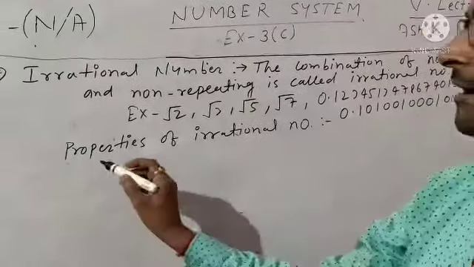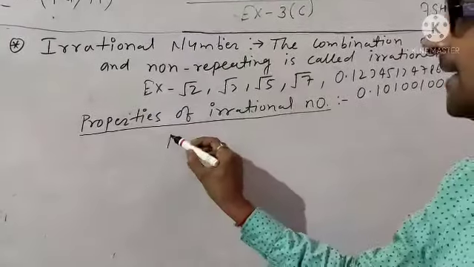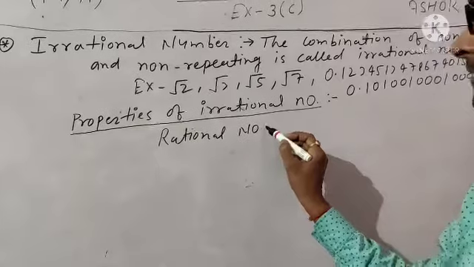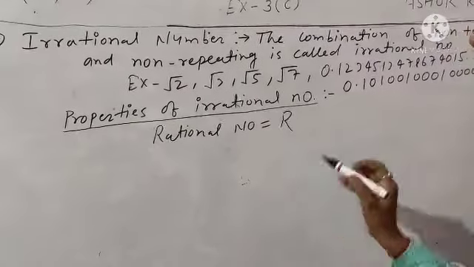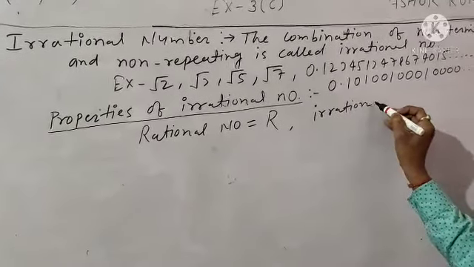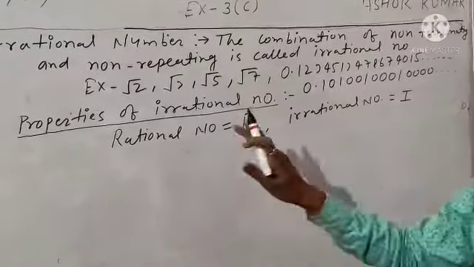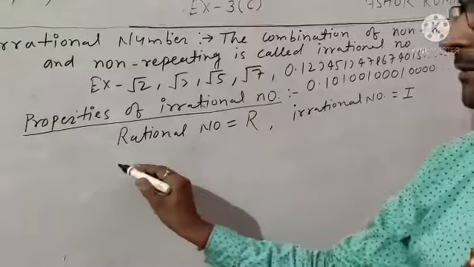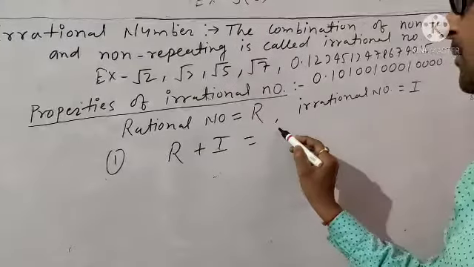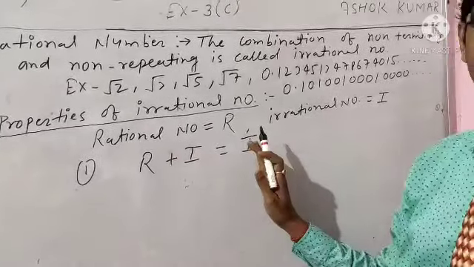Okay, the second, here is the property of irrational number. So first of all, student, write down a rational number. A rational number is generally represented by R, and irrational number is equal to I. Okay, rational number is R and irrational number is I. So the first property is R plus I is always I. Keep in your mind, means rational number plus irrational number is always irrational number.